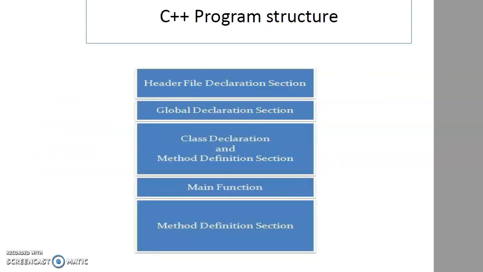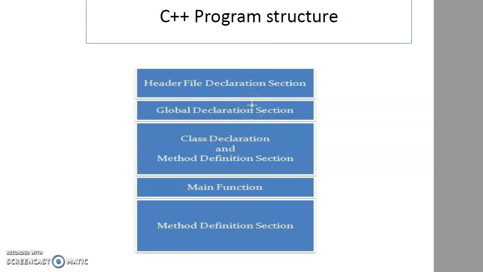Now we are going to discuss the C++ program structure. Basically a C++ program has a header file declaration section, a global declaration section, a class declaration and method declaration section, the main function, and a method definition section. The header file section includes the header files required for C++.